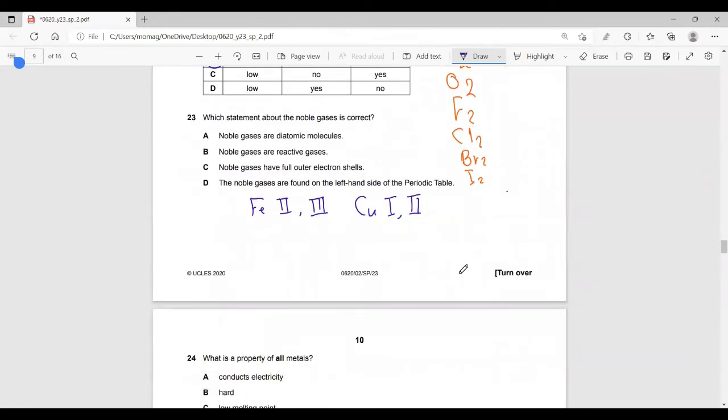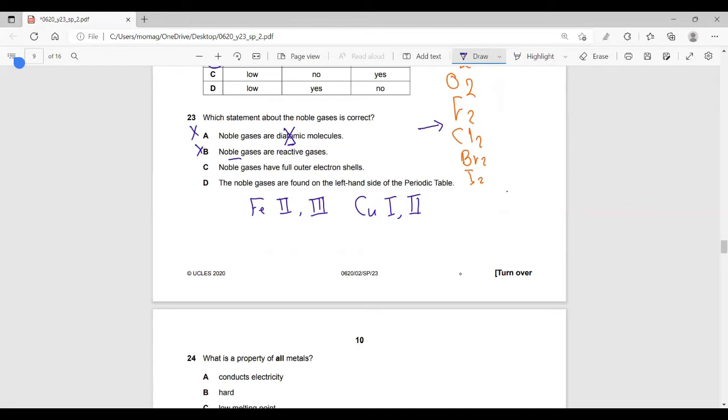Question 23. Noble gases. I just briefly mentioned that noble gases are monoatomics, so diatomic here is wrong. How do you know, Mr.? Check this list of the seven sisters. Noble gases are reactive? Noble means unreactive. Noble gases have a full outer electron shell. This is by definition. What's meant by noble gases?